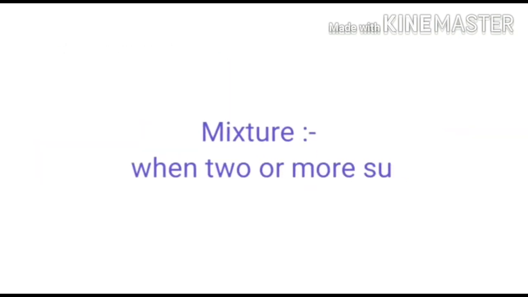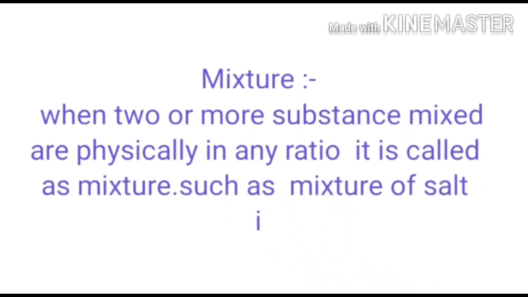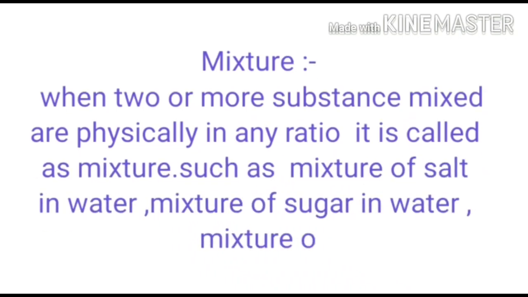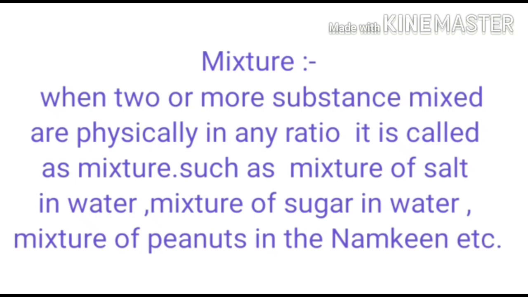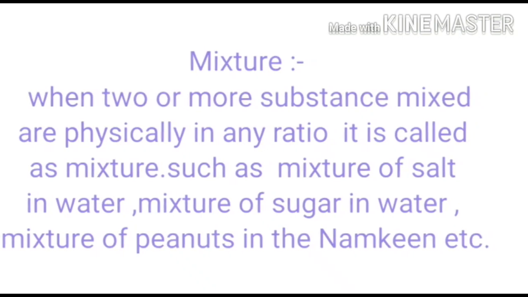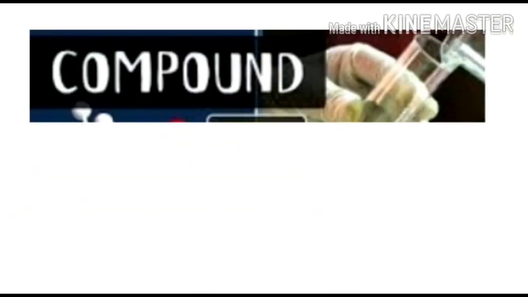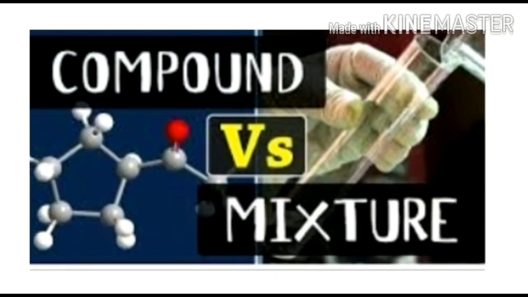Now the next term is mixture. When two or more substances are mixed physically in any ratio, it is called a mixture, such as a mixture of salt in water, a mixture of sugar in water, a mixture of peanuts in the namkeens, etc. Now let us see what is the difference between mixture and compound, because in both the things are mixing.